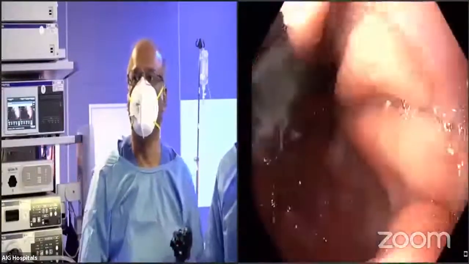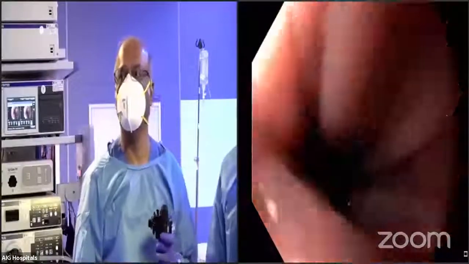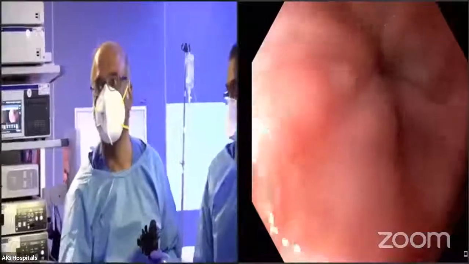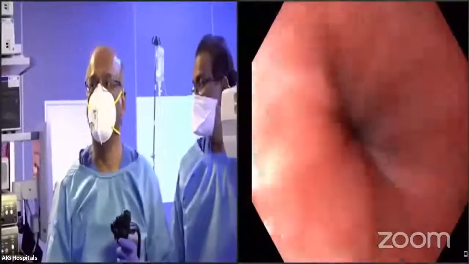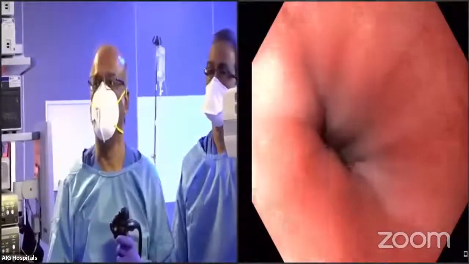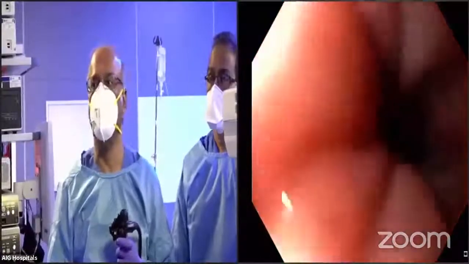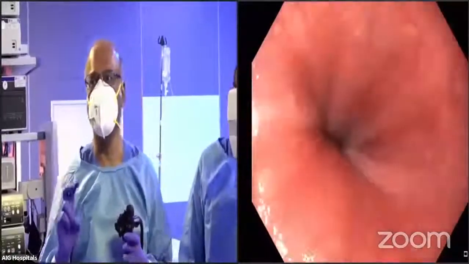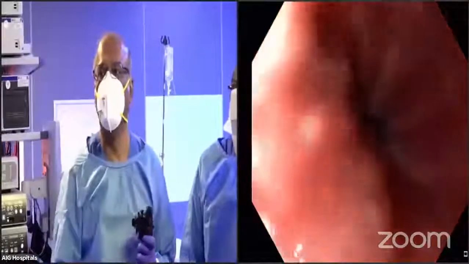Okay. So now I've gone into the stomach, and you can see in this patient, this is very important. When you select a patient for this procedure, he should not have above grade A esophagitis, either NERD or grade A. Grade B you can, but response is not so good. Second is Hill's grade should be below 2.